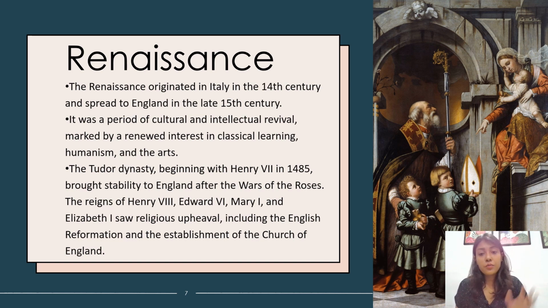Then the reign was continued with Henry VIII, Edward VI, Mary I, and then Elizabeth I. Also, there was a lot of religious upheaval in this age, the Renaissance. We also see the change from Catholic Church to Reformation to Protestants. We see a lot of change in the church in this age.